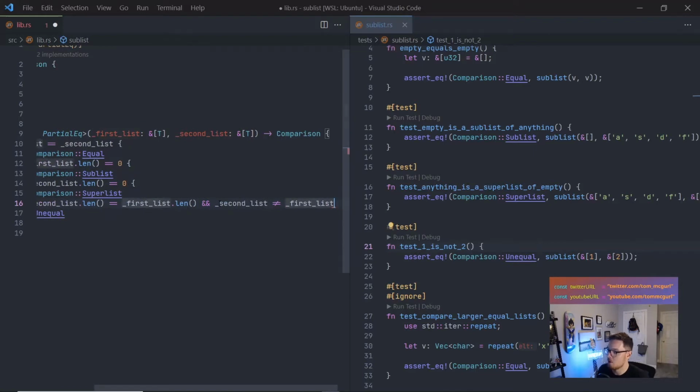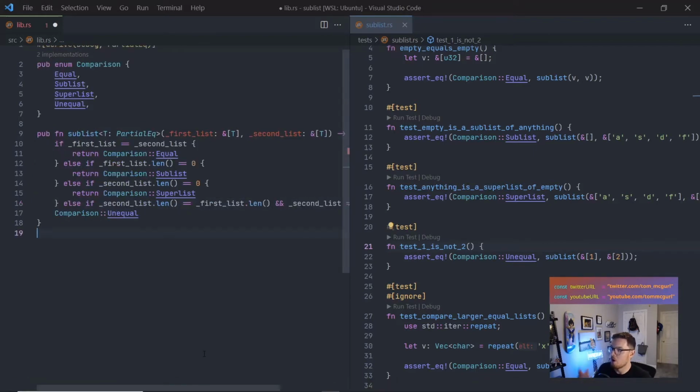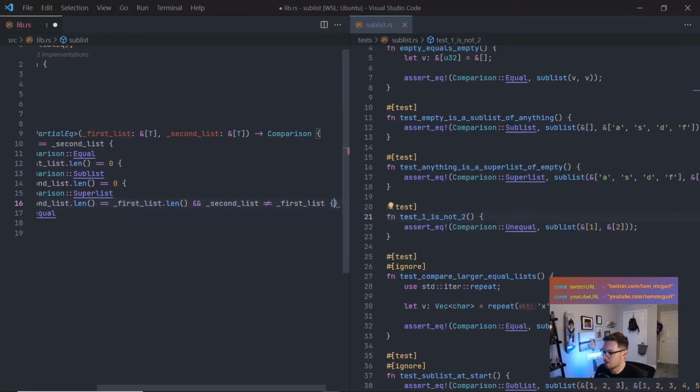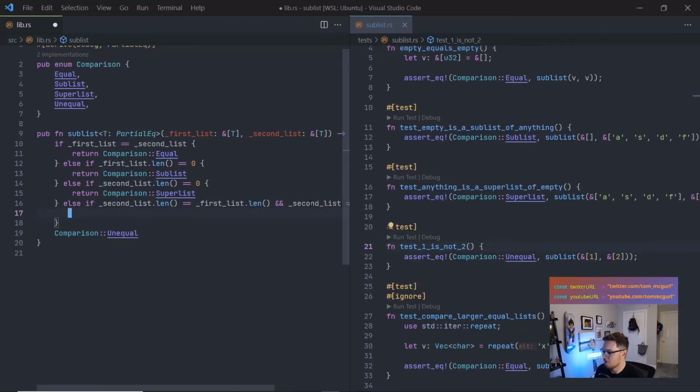Now you may be asking, isn't it unequal if they don't equal each other? But no, because remember, we're checking for sublists, and so one might have a bigger length. We're checking first that they have the same length, and then if they're not equal, then we know they're unequal. And so we can just do else if, and we can do comparison unequal.